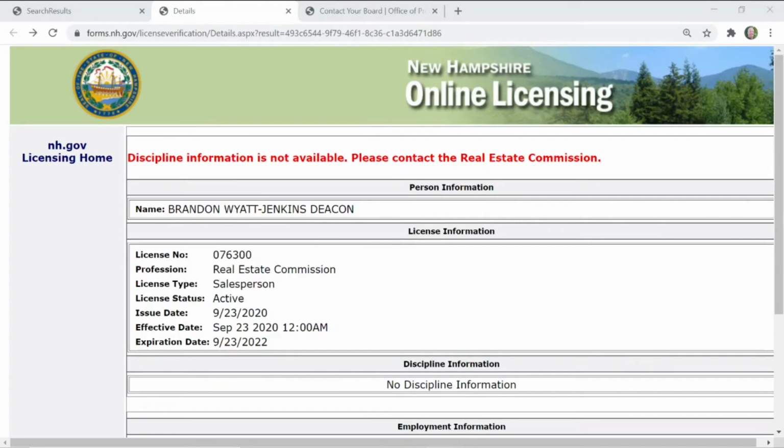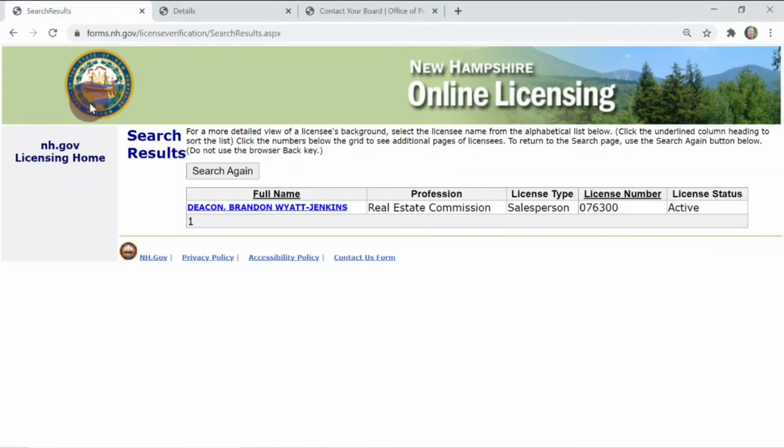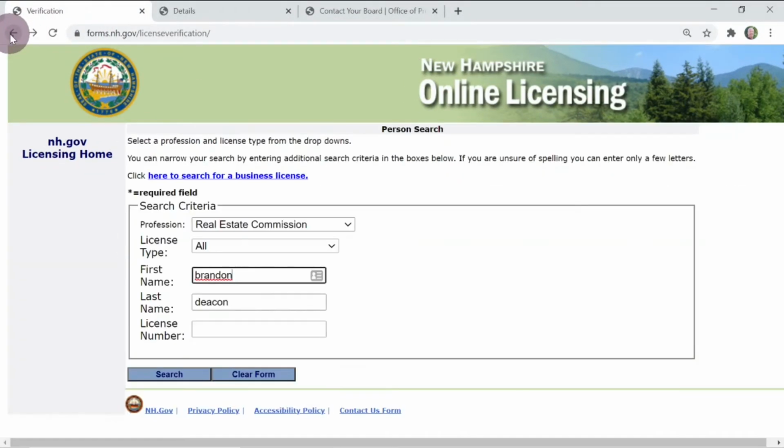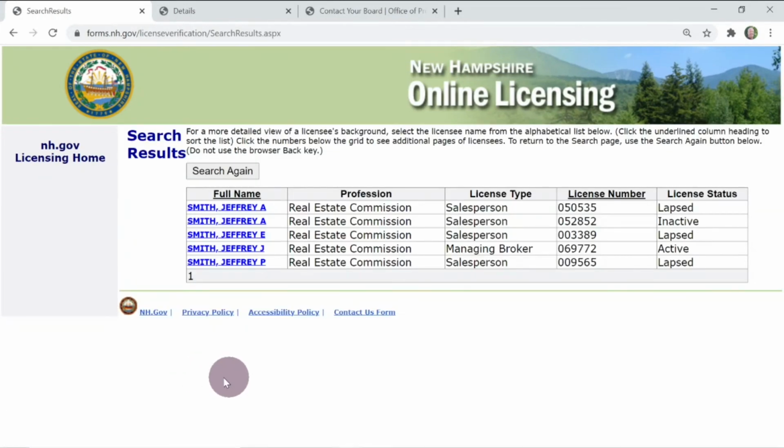Now, keep in mind, this search was easy because I'm the only Brandon Deacon that popped up when we typed in my name for the licensing search. So what if you have an agent that has a more popular name and you get more than one result? So let's see what happens. We're going to go back here, and instead of searching for me, let's type a more common name. So let's type in Jeff Smith. Let's see how many Jeff Smiths there are that are registered with the Real Estate Commission. So you can see here, wow, there's 5 Jeff Smiths.